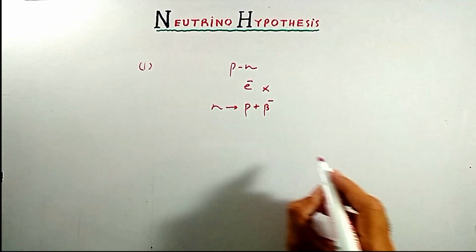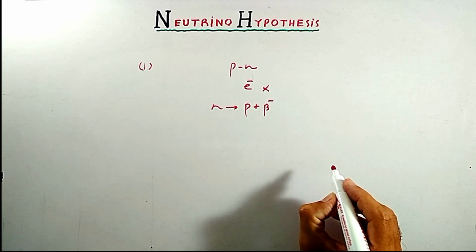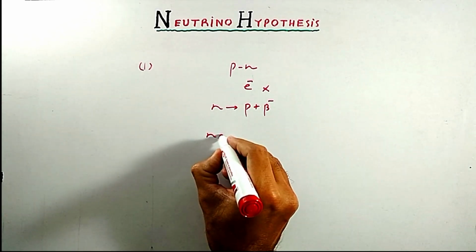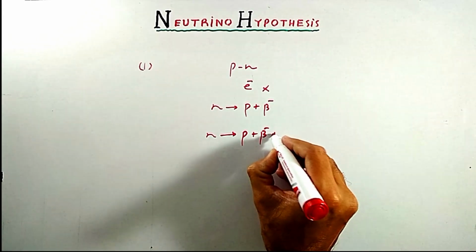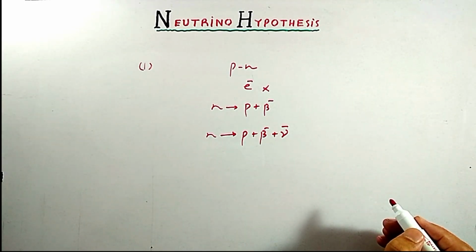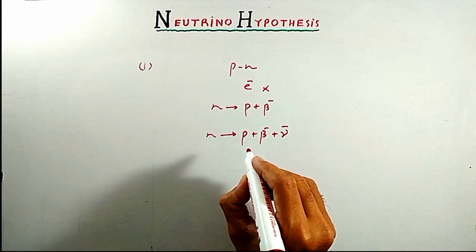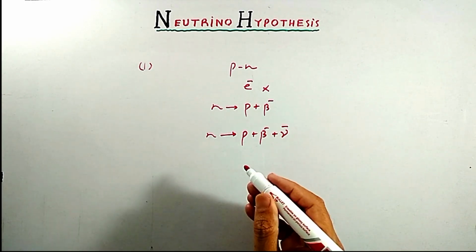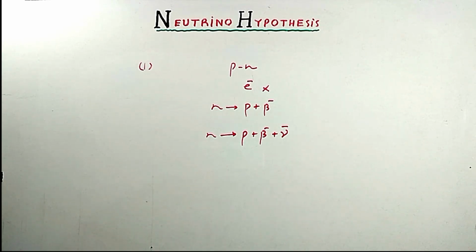Now, to carry out this reaction, we are compelled to say that neutrino is present, and in this case neutron changes to proton, beta negative particle, and emission of anti-neutrino. So to carry out this reaction, and if we say that electron comes out from nucleus, then we are compelled to say that neutrino is present.